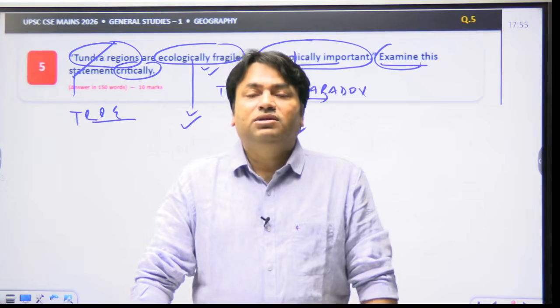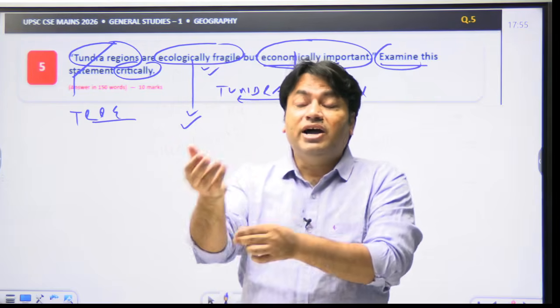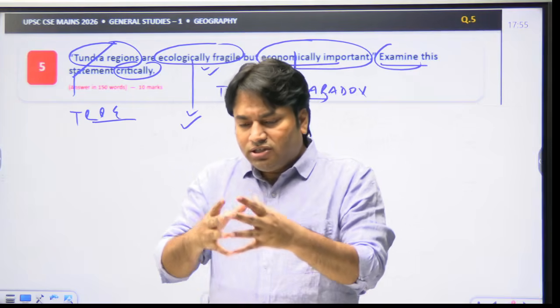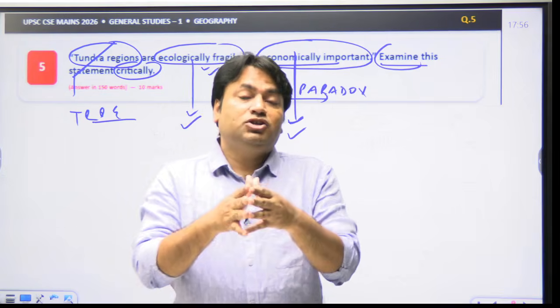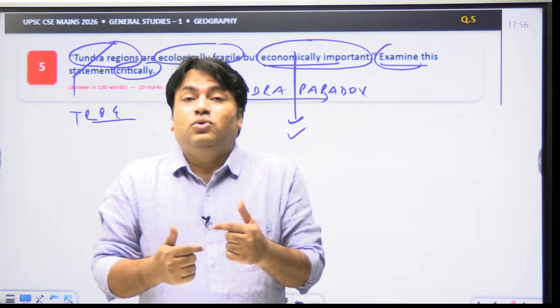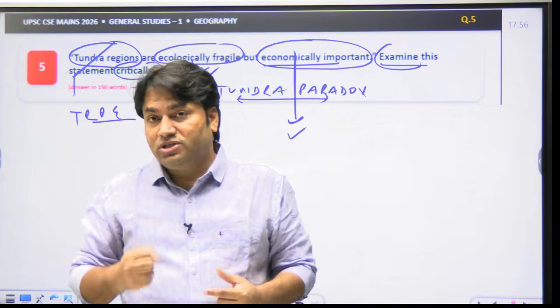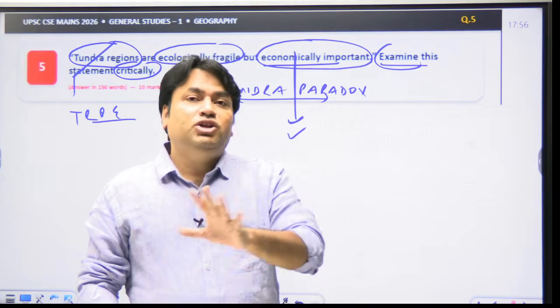We all know that the tundra region is highly ecologically sensitive. We all know that the regenerative capacity of the resources of the tundra region is very slow, and that the tundra region has significant strategic resources, and that is what makes it economically valuable. So we need to understand all this.